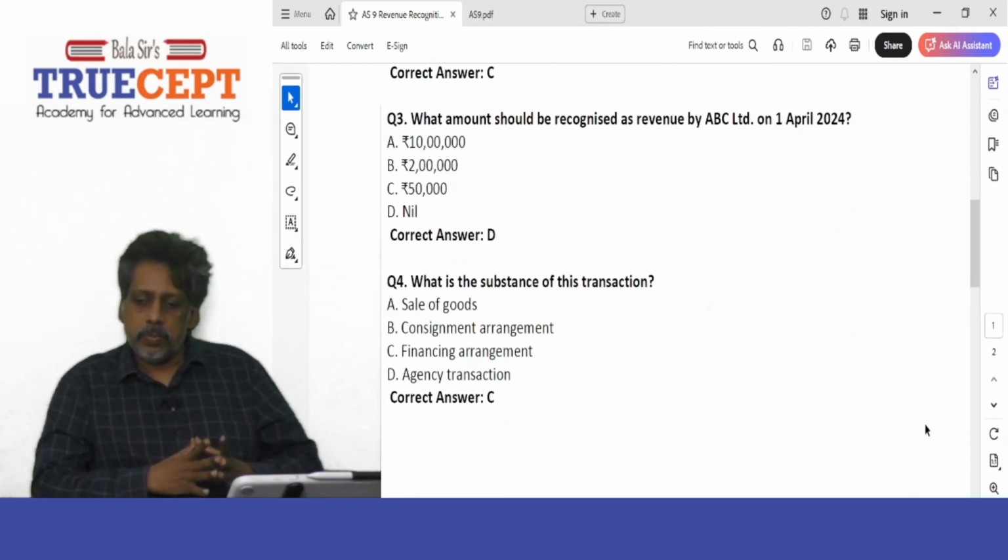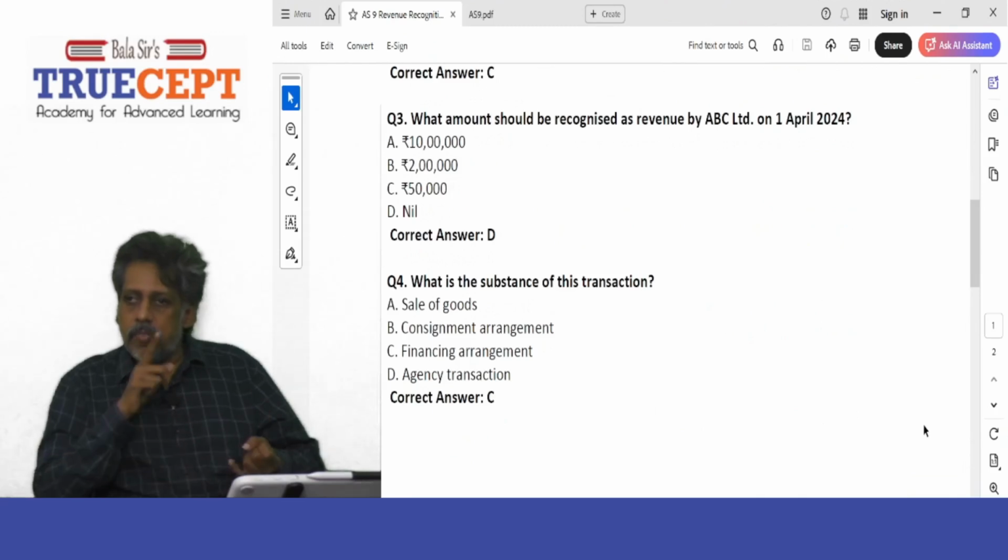Next. Question 4. What is the substance of this transaction? It's a financing arrangement. Exactly. It's a loan that is borrowed by your company ABC from the lender XYZ traders, right? It is a financing arrangement and not a sale.